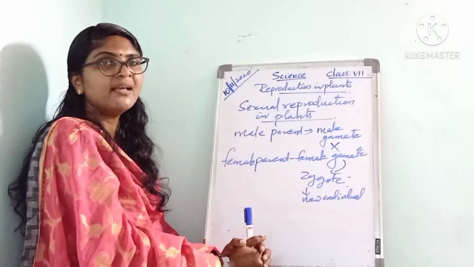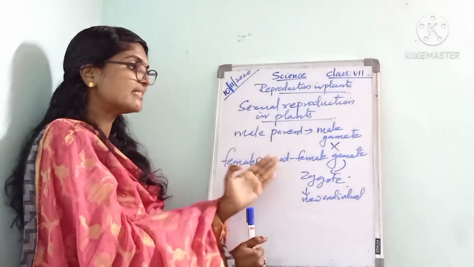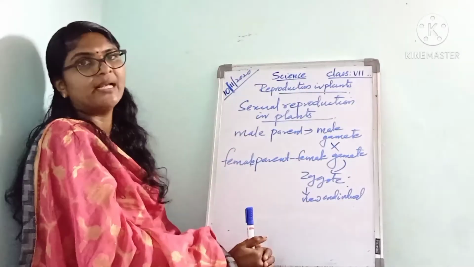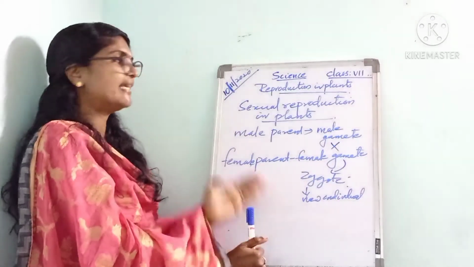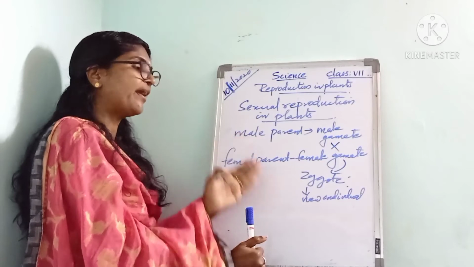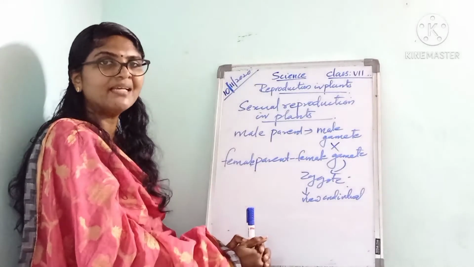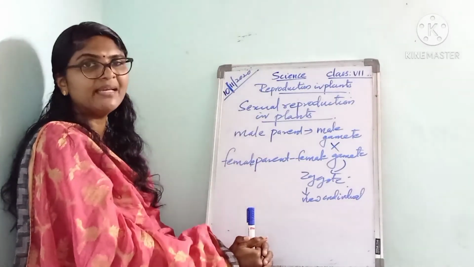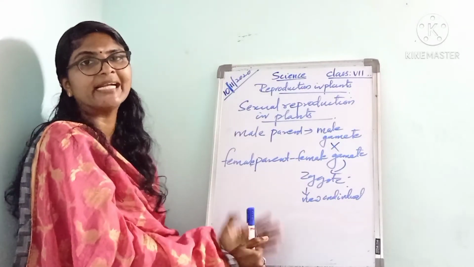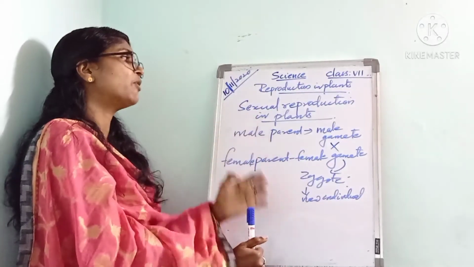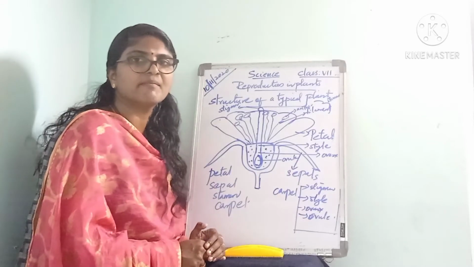The zygote is formed by the fusion of the male gamete and the female gamete, and this zygote develops into a new individual. So sexual reproduction requires a male parent and a female parent. The male parent produces the male gamete and the female parent produces the female gamete. They fuse together to form a zygote, and the zygote develops into a new individual. That is about sexual reproduction in plants. You know, most plants bear flowers.